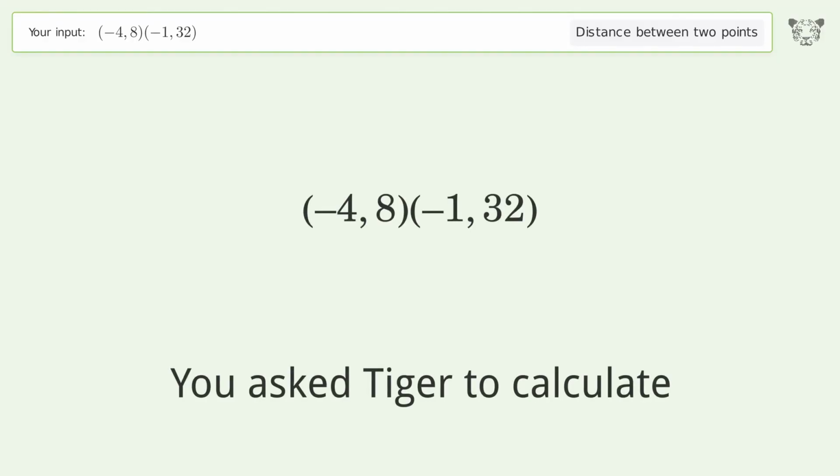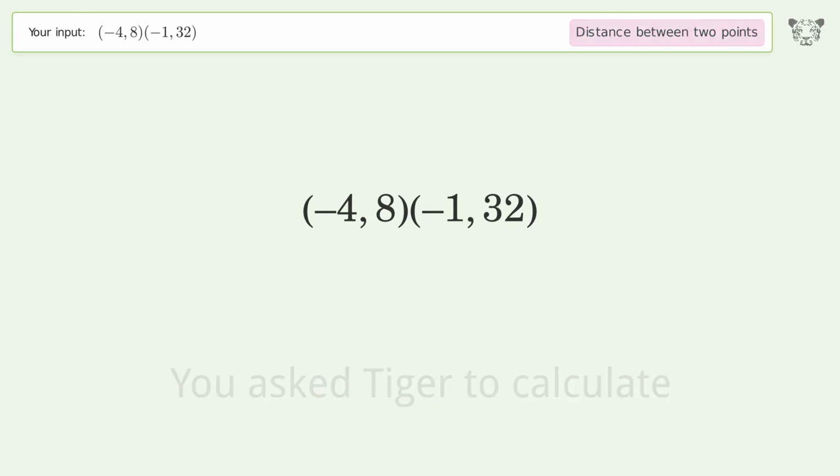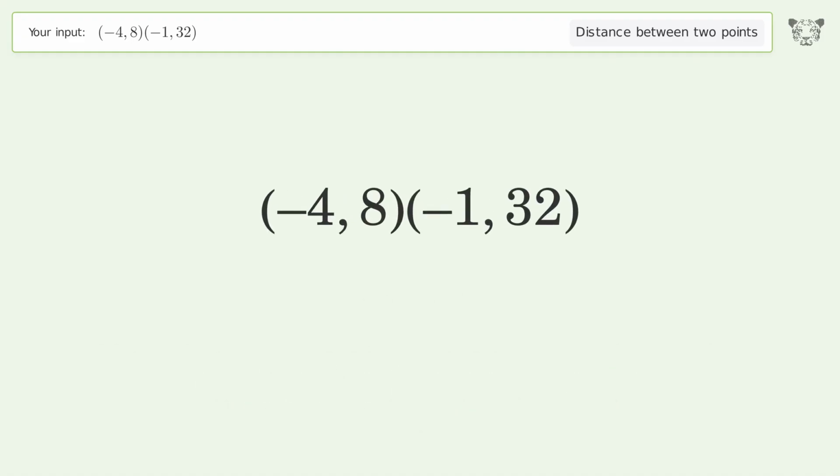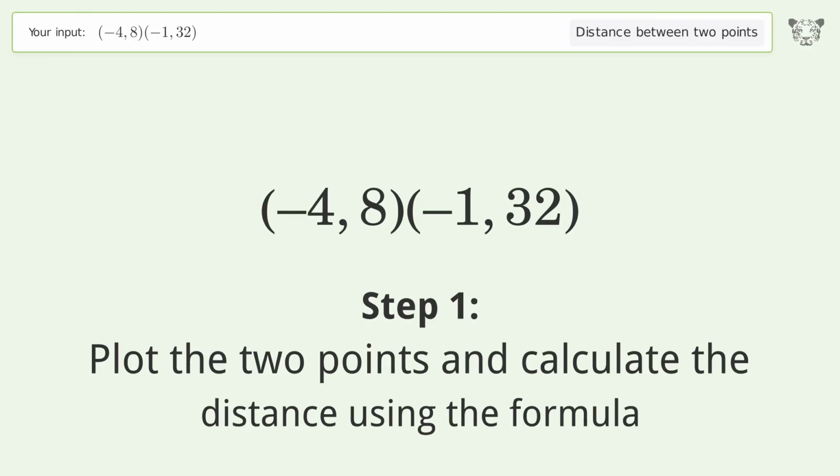You ask to calculate the distance between 2 points. The distance between the 2 points is the square root of 585, or 24.187. Let's solve it step by step. Plot the 2 points and calculate the distance using the formula.